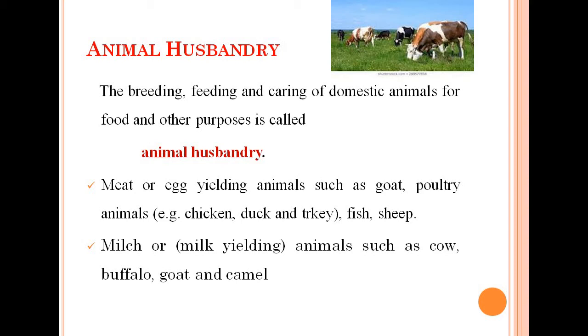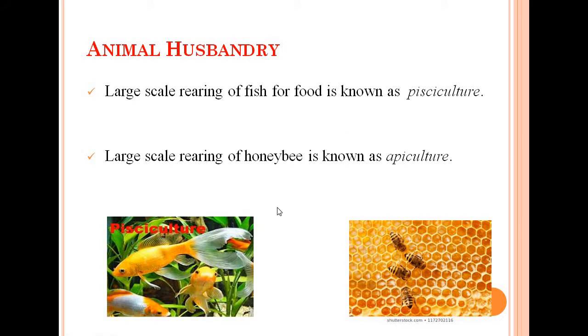Now we will see what are the other importances of animal husbandry. Now you can see here pisciculture. Large scale rearing of fish for food is known as pisciculture. Pisciculture is one of the processes through which fishes are cultured and reared on a large scale for food purposes. That also comes under the category of animal husbandry.